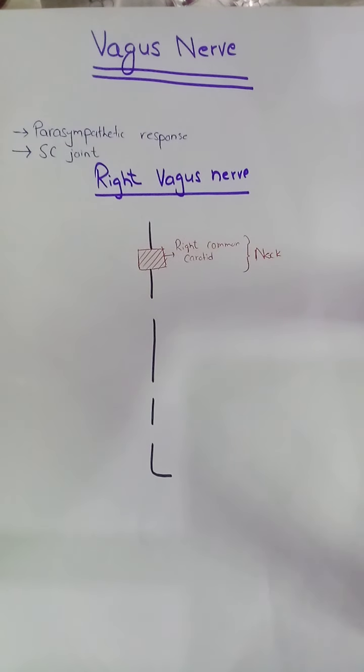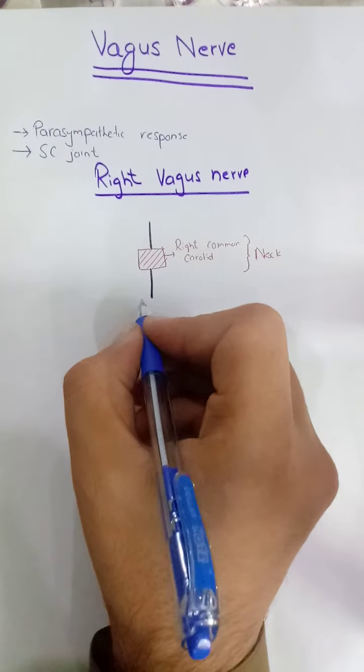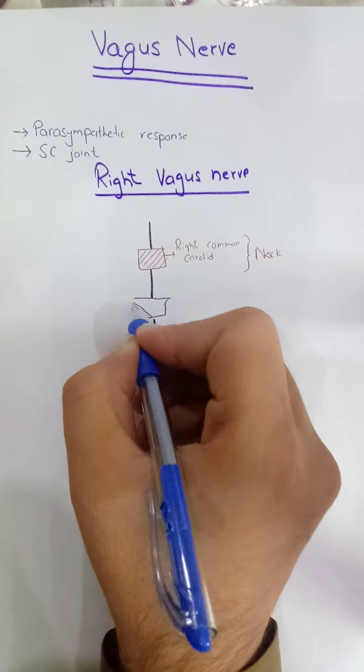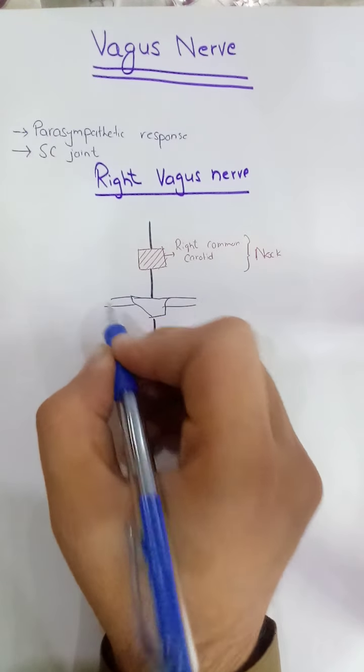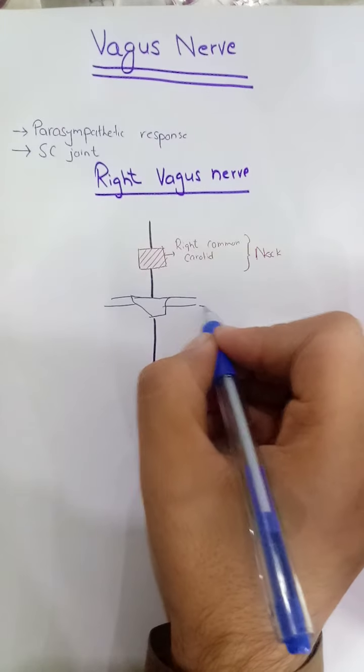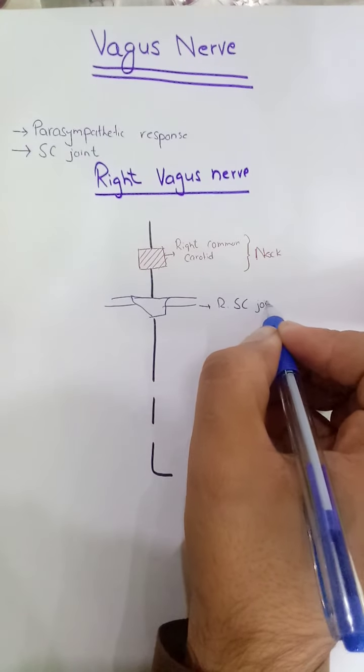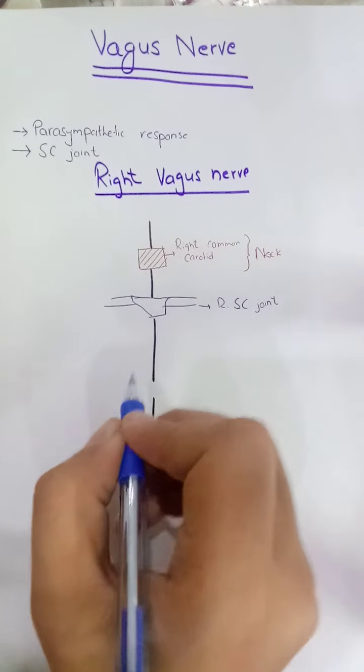Then it will move posterior to the right sternoclavicular joint to enter the thorax. This is the right sternoclavicular joint, and it moves posterior to this joint to enter the thorax.